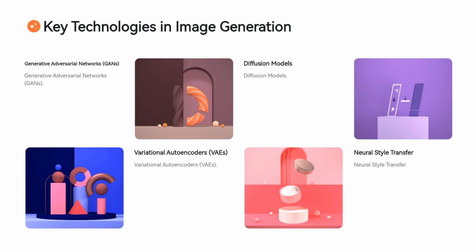More recently, diffusion models have emerged as a powerful tool for image generation. These models work by gradually denoising a random pattern of noise to transform it into a coherent image, offering a fresh perspective on image generation. Neural style transfer is another key technique, which involves modifying an image to match the artistic style of another, combining content from one image with the style of another. These technologies have collectively advanced the ability of AI to create compelling, high-quality images across a variety of domains.